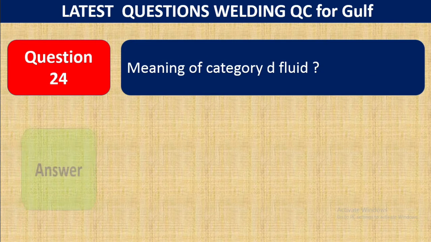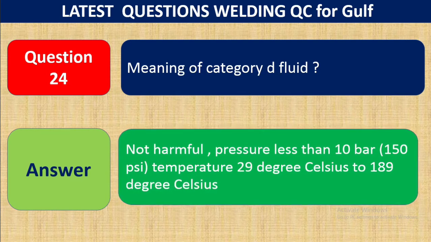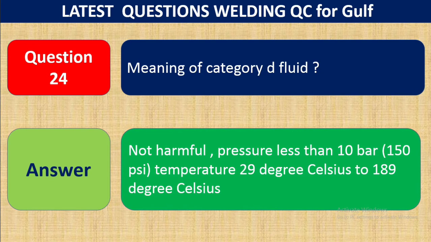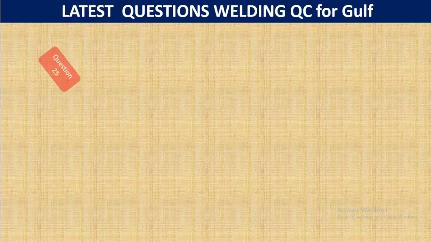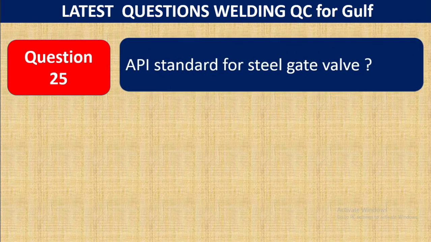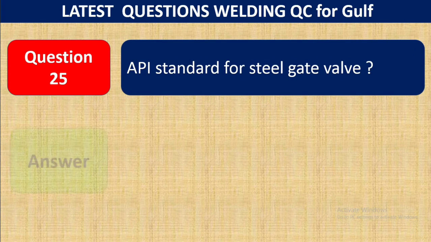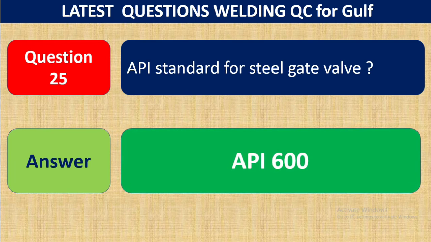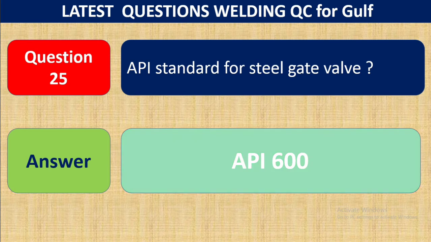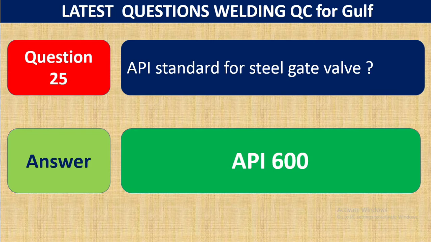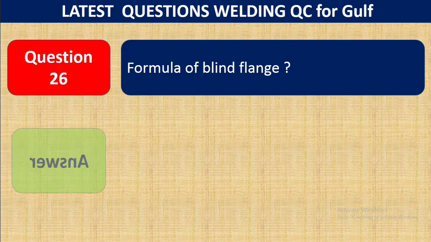Question number 24. Meaning of category D fluid. The answer is not harmful, pressure less than 10 bar, temperature from minus 29 degrees Celsius to 186 degrees Celsius. This is the category D fluid meaning. Question number 25. API standard for steel gate valve. API 600 is the standard for steel gate valve. This gate valve is used in pipelines and piping, so this is a normal question.